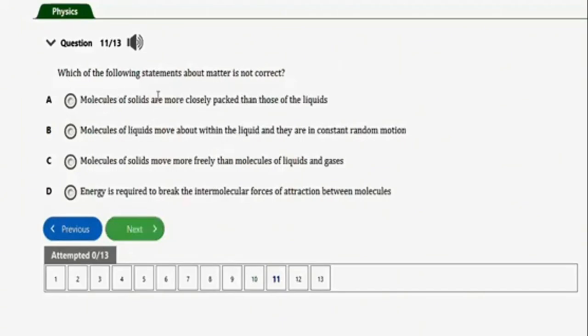It says, which of the following statements about matter is not correct? Molecules of solids are more closely packed. I think we have answered this question before, but let's still continue. Molecules of solids are more closely packed than those of liquids. Molecules of liquids move about within the liquid and they are in a constant random motion. Molecules of solids move more freely than molecules of liquid and gases. So the correct option of this question is option C. This one is not correct. Molecules of solids move more freely than molecules of liquids and gases. So that's the correct option. Let's go to the next one.